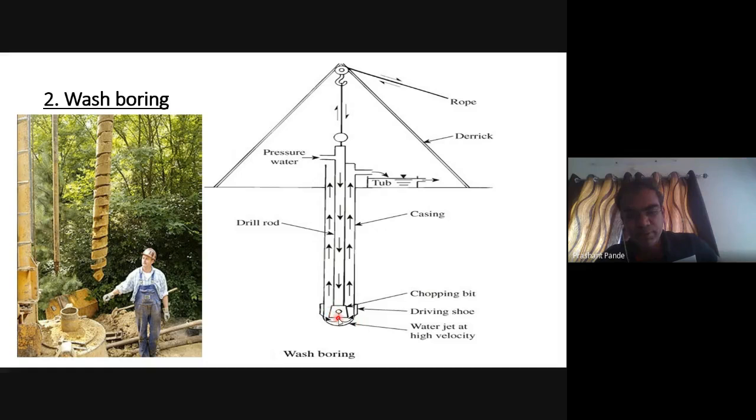At the bottom of this chopping bit, there is a water jet for escaping water from the hollow rod. So the chopping and jetting action is important. The main thing is that by chopping and jetting, the extracted soil will be extruded from this outlet and collected in the tub.